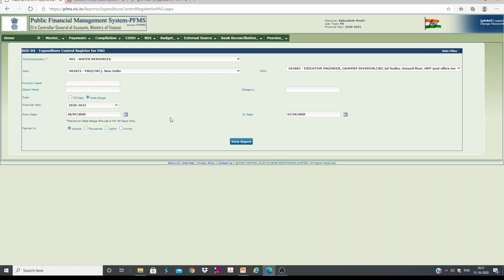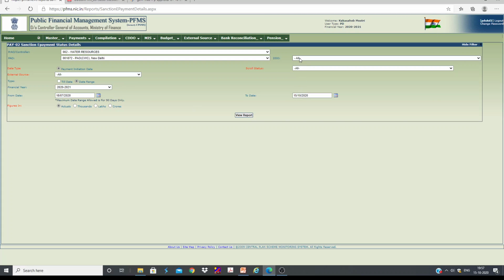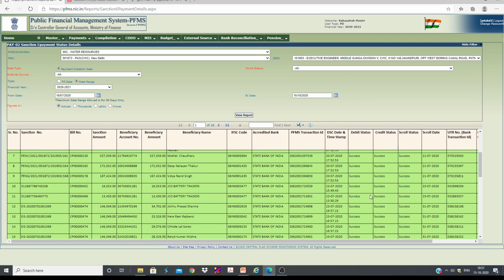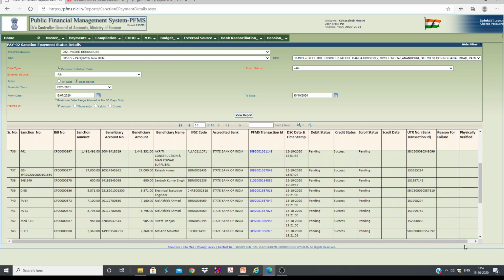This will be useful. Now some other features, like most of the times you may pay the vendor and they may always say that we have not received the payment. To check whether the vendor has received the payment, of course this is the one channel. By clicking this way you can easily check whether the vendor has received the payment or not. You can check this. Let us go to last page. You can check this scroll. You can check the credit status here. You can check the UTN number here.